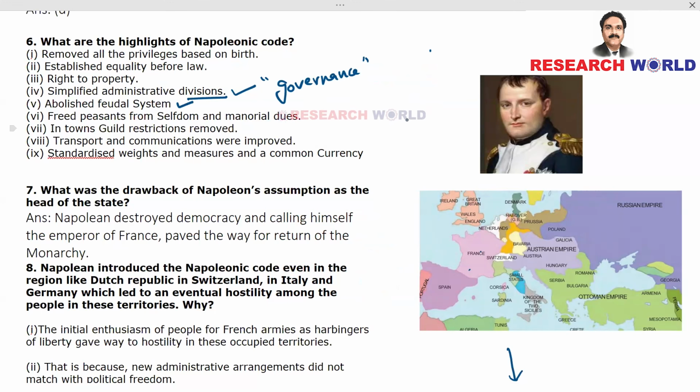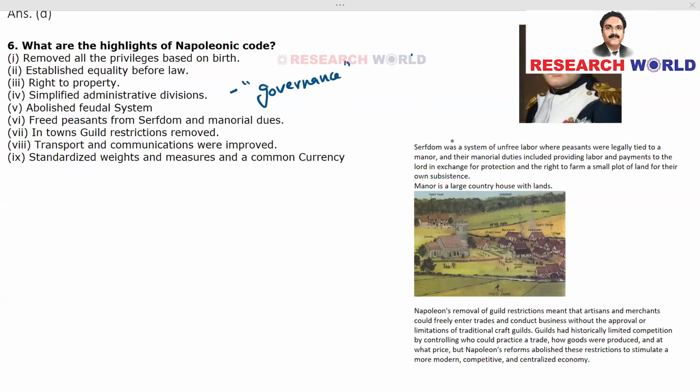And he abolished the feudal system. Next point, freed peasants from serfdom and manorial dues. And what is serfdom? Unfree labor. That means these peasants were legally tied to a manor. And what is a manor? Manor is a large country house with lands.